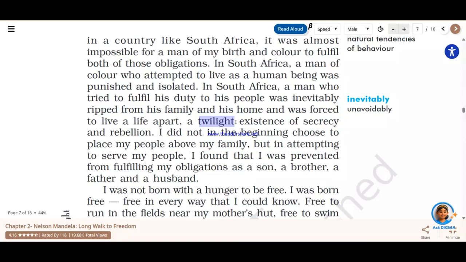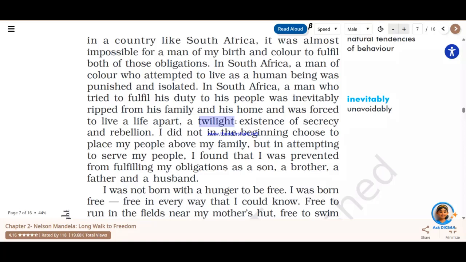So they were in such a position where they were not fully into the darkness, at the same time they were not fully into the brighter side of the society. Now because of that, they developed the characters that were spoken by Nelson Mandela just a few paragraphs ago. So you see a character of rebellion. They would rebel against the system which would not let them live freely, which would not let them move freely.